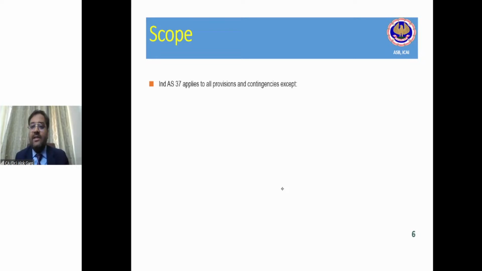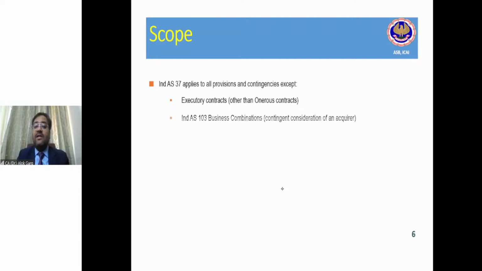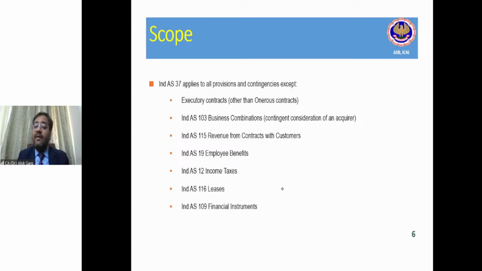Right? Likewise, provision for gratuity and provision for leave encashment is not covered in Ind AS 37. Where is it covered? It is covered in Ind AS 19, employee benefits. Likewise, provision for doubtful debt is not covered in Ind AS 37.